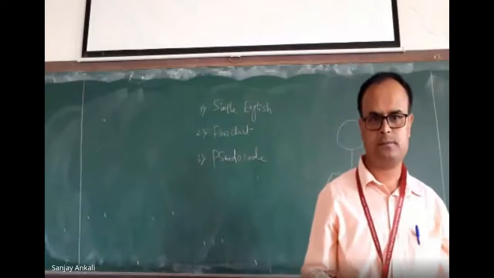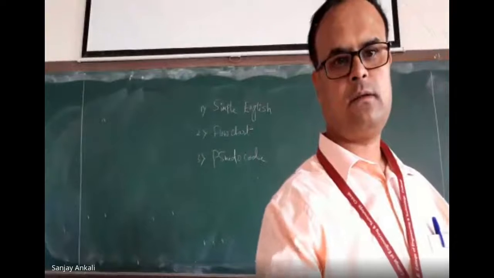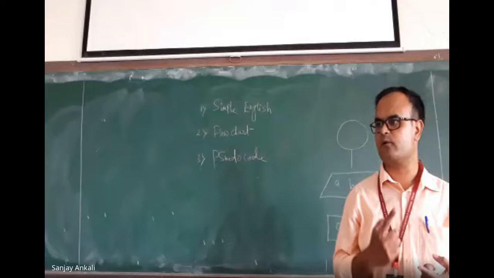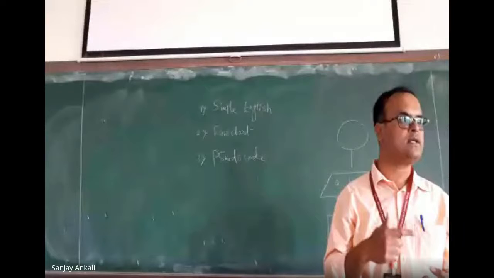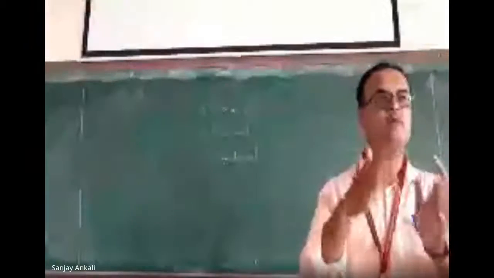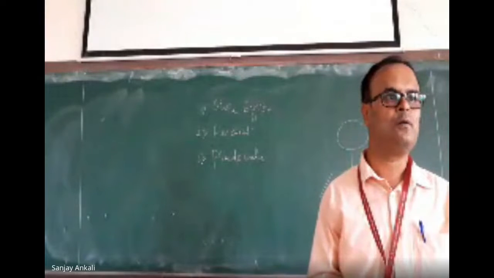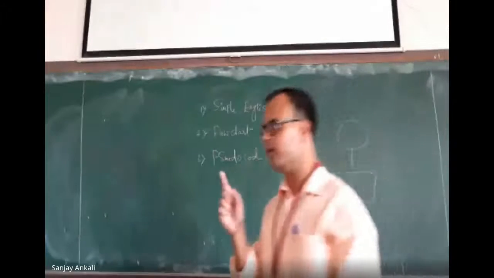A flowchart is a diagrammatical representation of the problem to be solved. Now, what is pseudocode? What is the main difference between algorithm and pseudocode?